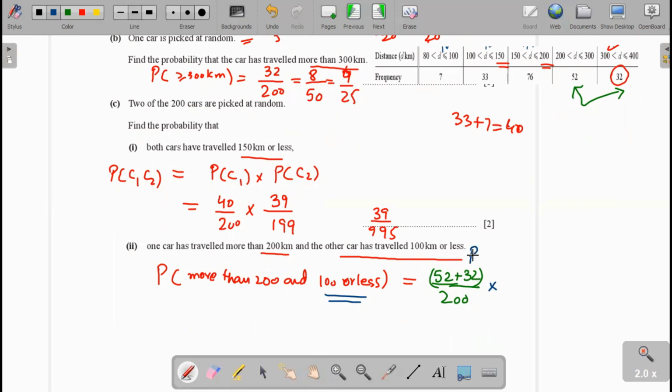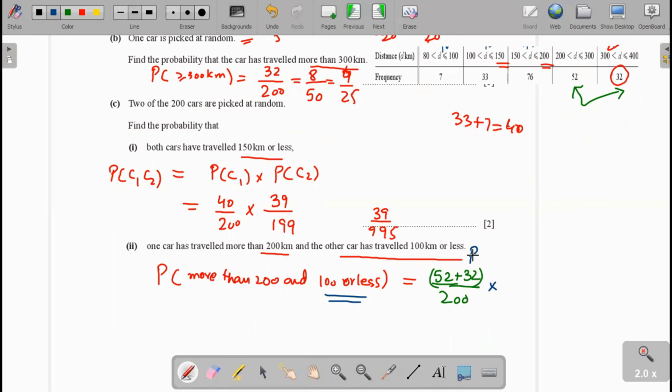Therefore, 199 cars. Now we write it as 484 over 200 multiply 7 over 199. Now that value equals 4.2, 21 over 50 multiply 7 over 100. This is the answer.